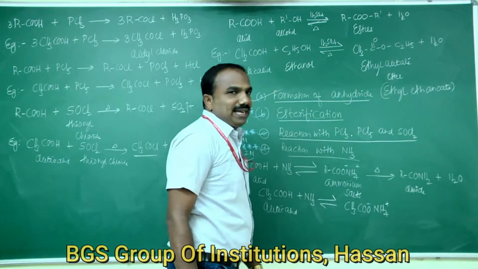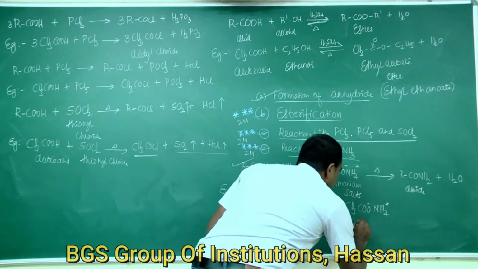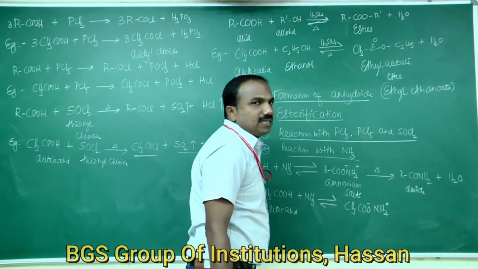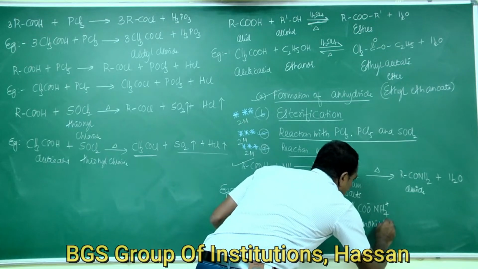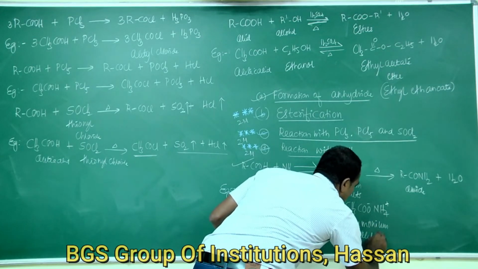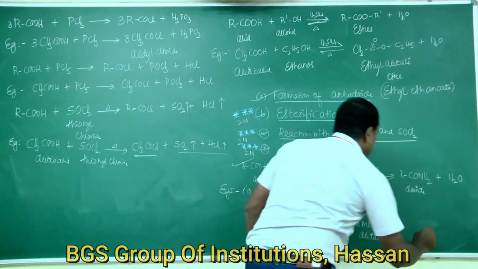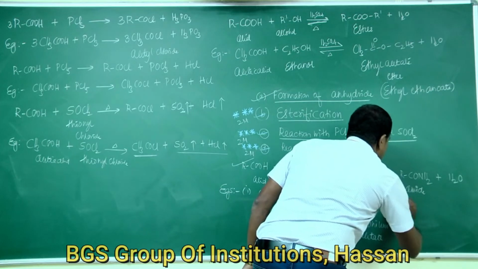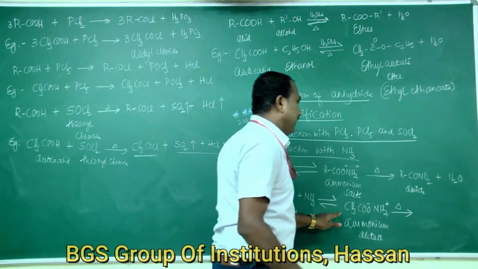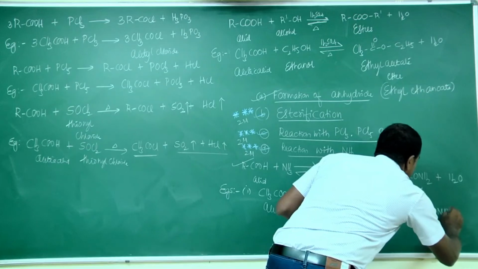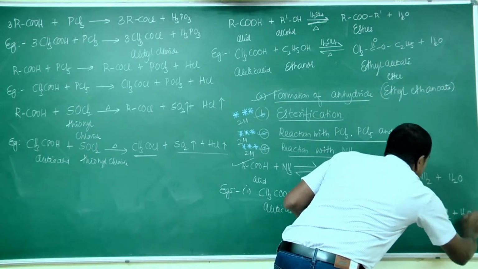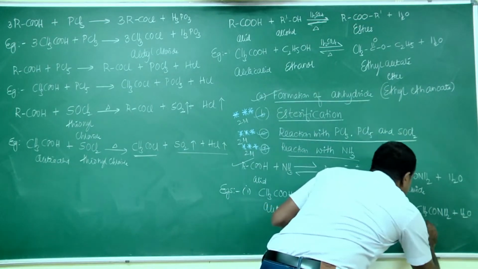The formula of ammonium acetate is CH3COO⁻ NH4⁺. This is ammonium acetate. Ammonium acetate on strong heating gives acetamide, CH3CONH2, plus H2O. This is acetamide.